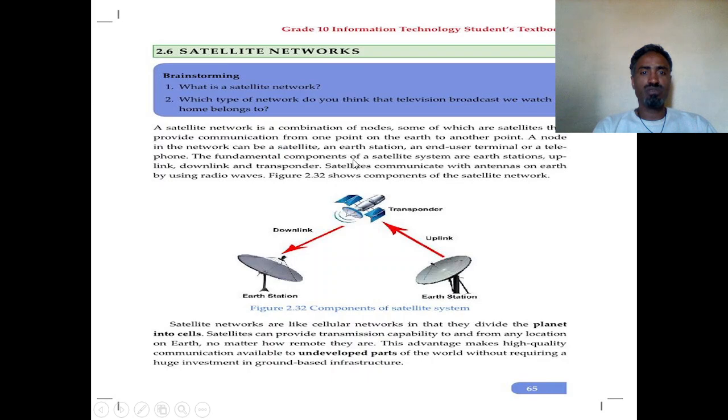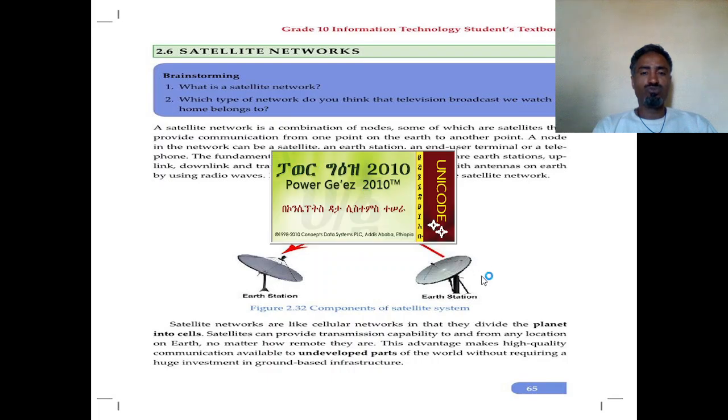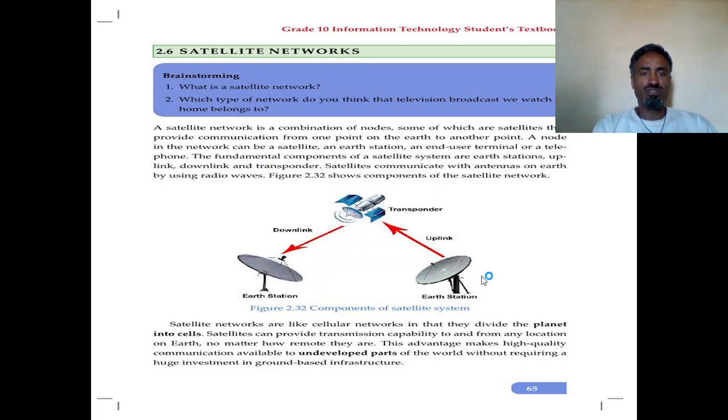Like other systems, under a satellite system there are components. What are these components? Earth stations, uplink, downlink and transponder are working together. If one of the elements is missing, it's not possible to have communication in a satellite system. In a satellite system, we must necessarily have the Earth stations, uplink, downlink and transponder.